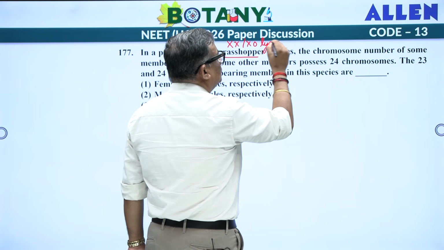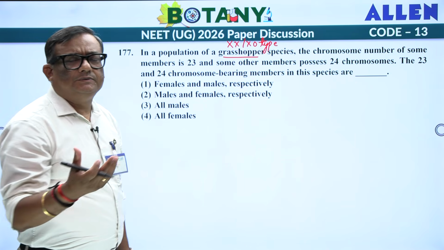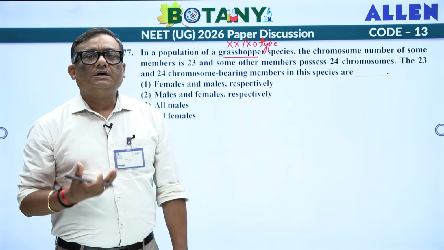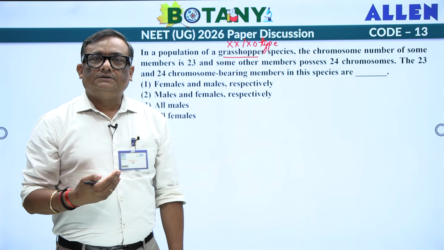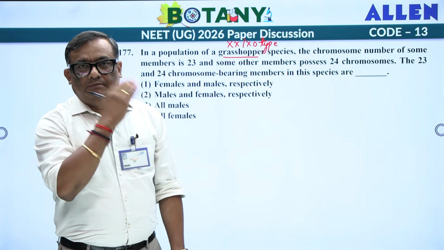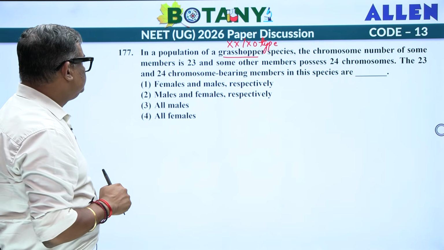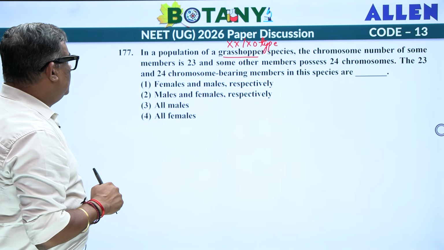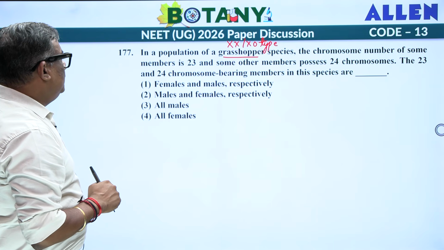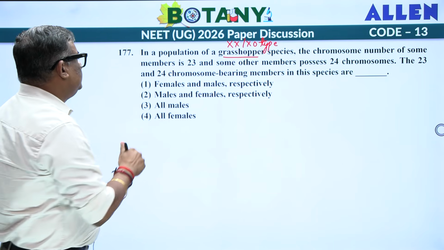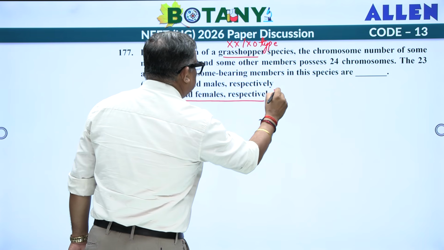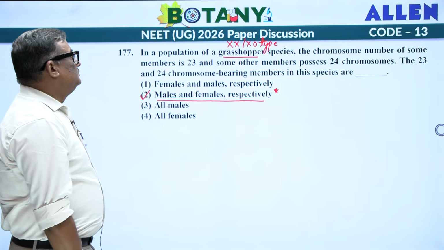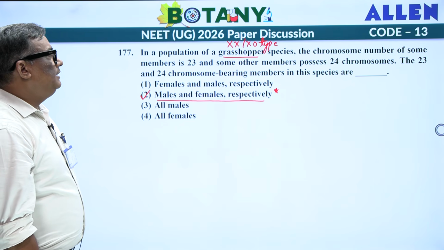Not like human beings, or Drosophila also you can include, XX and XY type. In our case, XX is female, XY is male. But in this condition, what happens? XX and XO, that is going to be female and male. It is a good question actually.